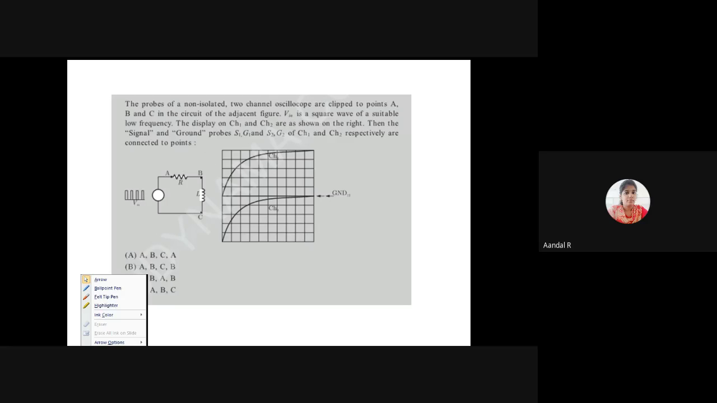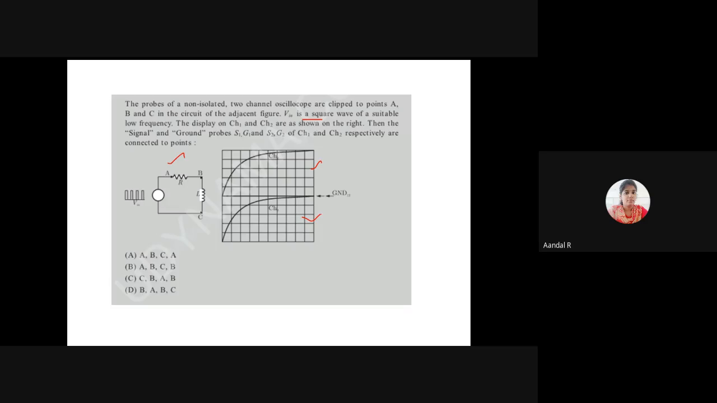I will use the pointer. Can anyone try this? This is connecting points A, B, and C. The input voltage V in, a square wave with a suitable low frequency, is given as an input. The display on channel 1 is this, channel 2 is this. Then the signal and ground probes S1 G1 and S2 G2 of channel 1 and channel 2 are respectively connected to the points. Can anyone try this?